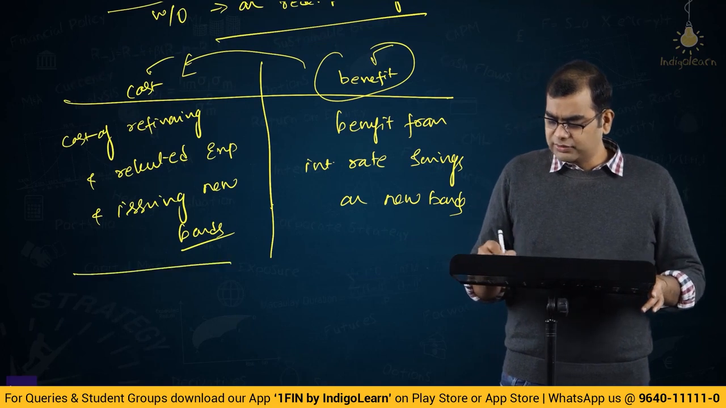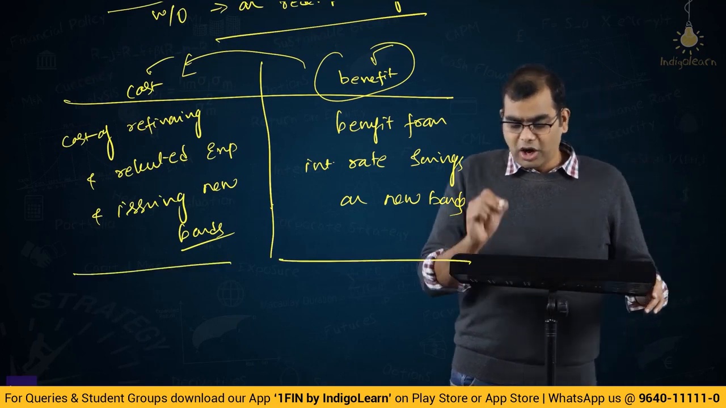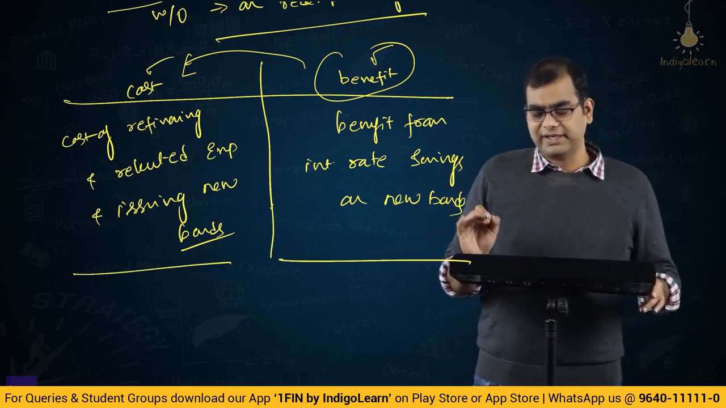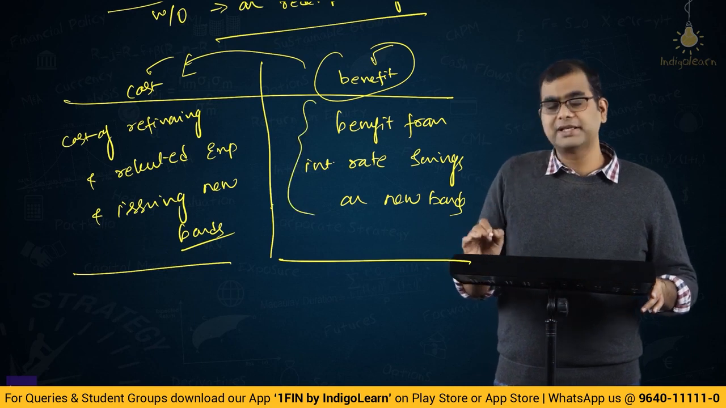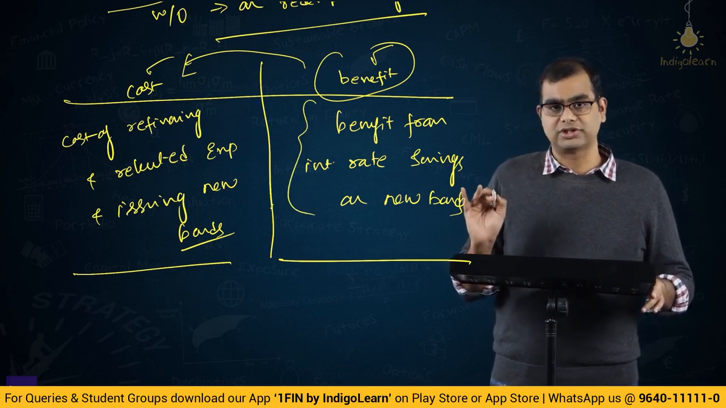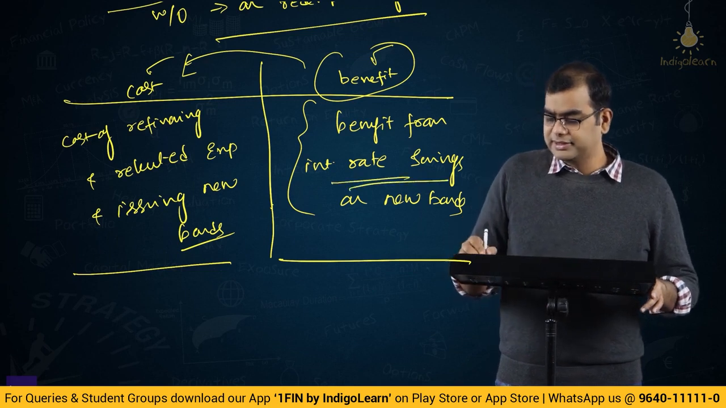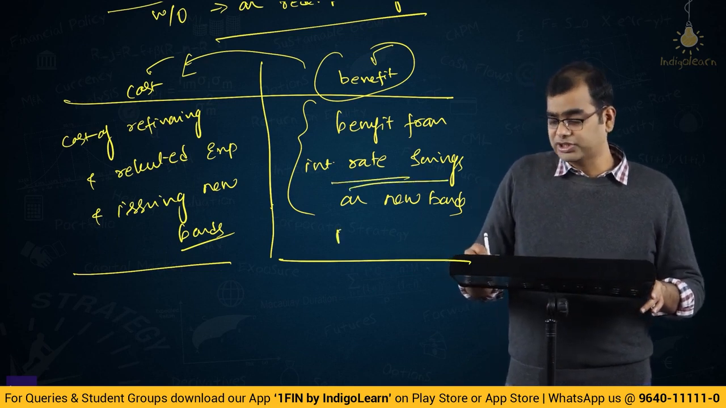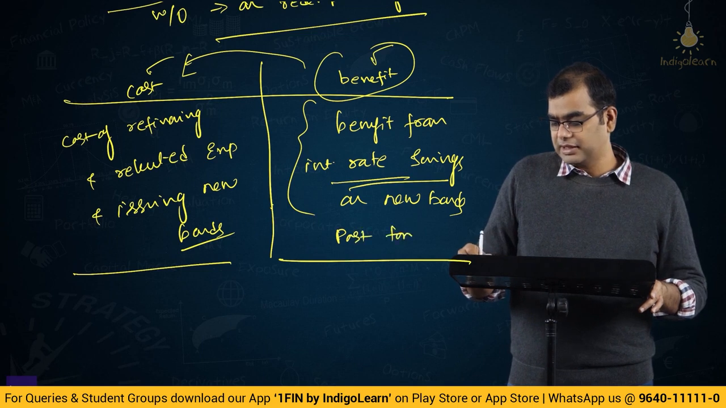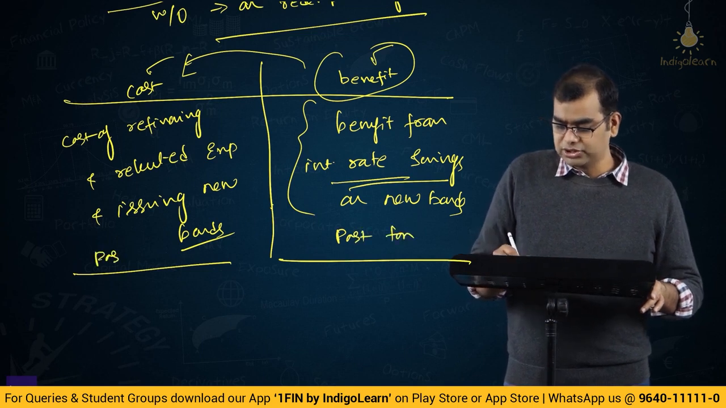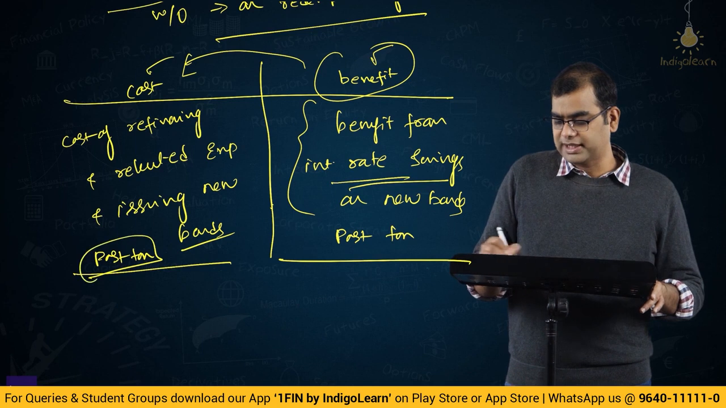So, first cost versus benefit. Now, cost of refinancing and benefit of refinancing. What is the benefit of refinancing? Basically, you will make savings in interest cost. Interest cost, there will be a saving. This is interest rate saving. This interest rate also we should actually take post tax. This cost also we should take post tax. Everything should be post tax.